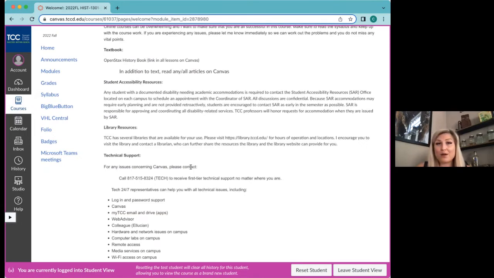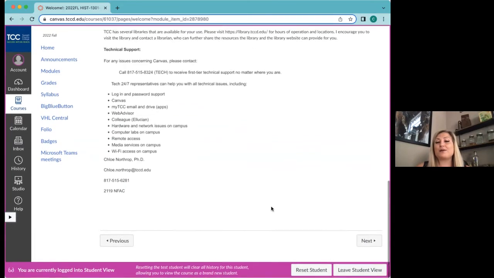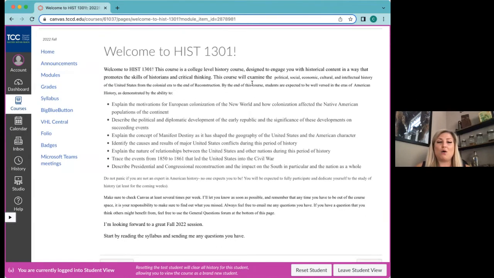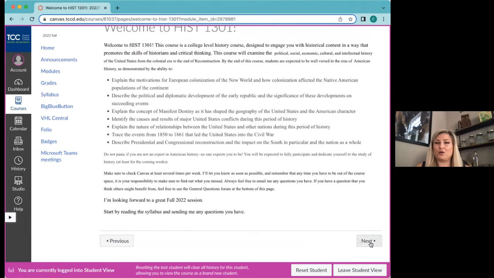We have libraries, and you can go either virtually or in person to any of the libraries on any campus. And there's tech support if you have any technical issues. There's other kind of support as well, which I believe is in an announcement if there's anything like that that you would need. Okay, so looking forward, make sure to read all these things on your own time.